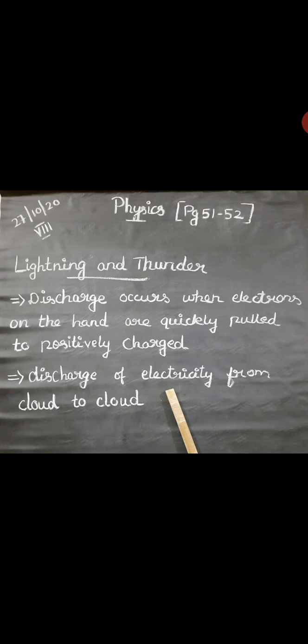Sometimes the lower part of the cloud, which is negatively charged, comes into contact with positive charges accumulated near mountains, trees, and even people on the earth. The discharge produces a lot of heat and sparks, which we see as lightning. Huge quantities of electricity are discharged in lightning flashes, and the temperature can reach over 30,000 degrees Celsius or more.